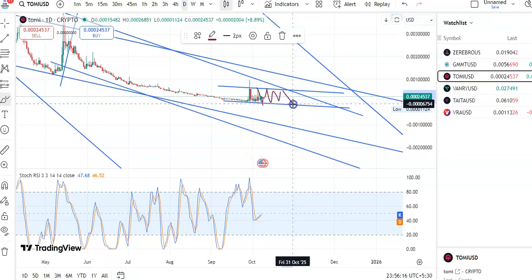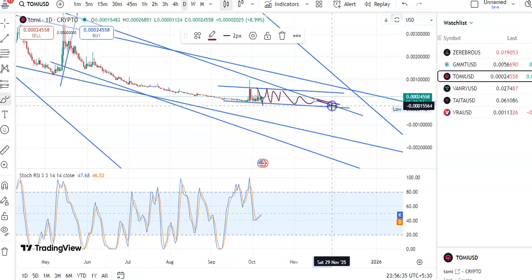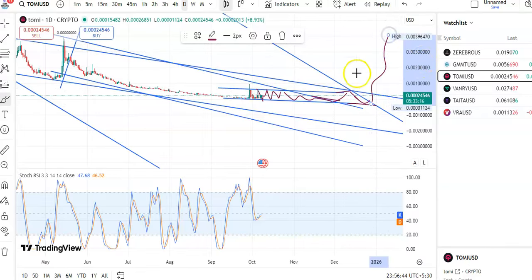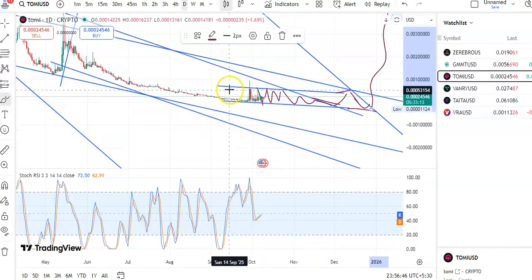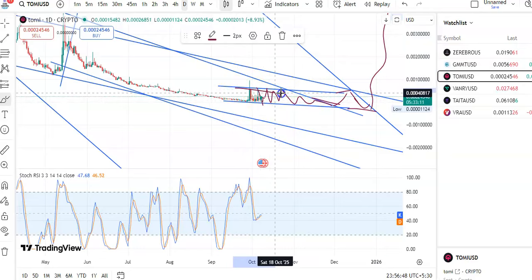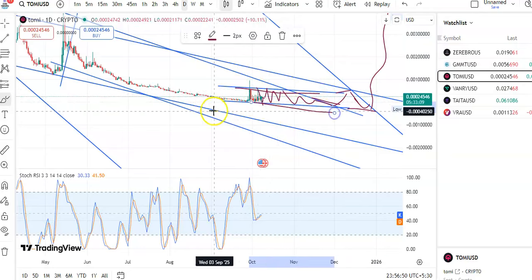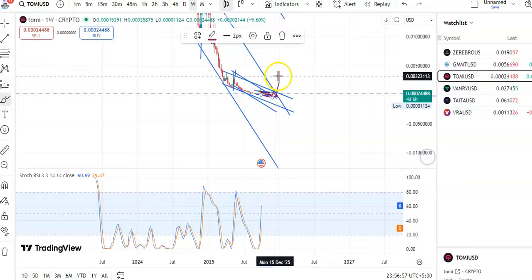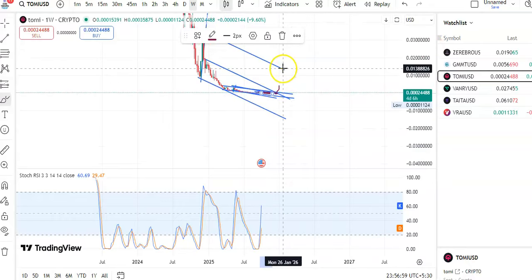Okay, so until it reaches the final resistance level, and then from there if the breakout happens it may go to the resistance level, then a fall may take place. So like this it may move, and if a breakout happens from here, it may start moving in an upward direction. So currently for the time being the candles are moving in this downtrend channel pattern. You can see that very clearly. Okay, and if a breakout happens, then candles may start moving in an upward direction towards this resistance level.